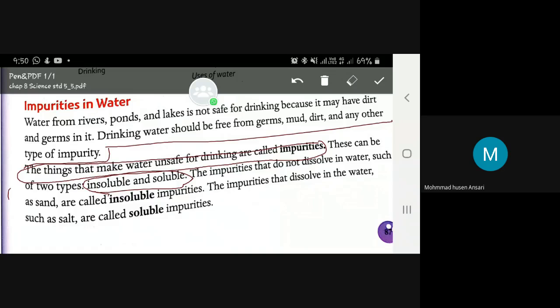Yes, now I can hear. Next you read, okay? The impurities that dissolve in water, such as salt and sugar, are called soluble impurities. What mixes in water is called soluble, and what does not mix in water is called insoluble. Okay.